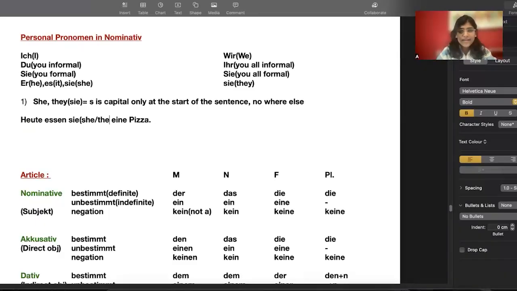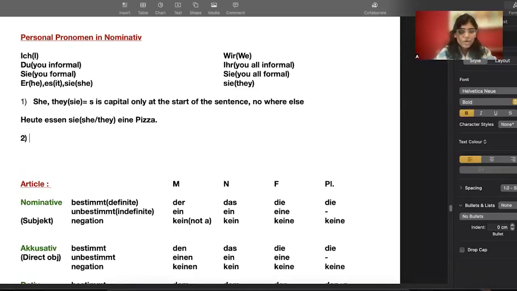There's a difference between she and they, and you can still distinguish whether it's she or they, but that we will learn later in the upcoming videos in our course. For now, just remember that whenever we talk about she and they, the S is capital only at the start of the sentence, okay? But if you talk about you and you all formal, in that case the S is always capital in the sentence.